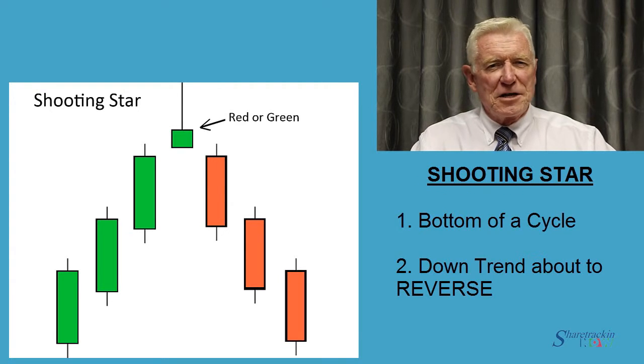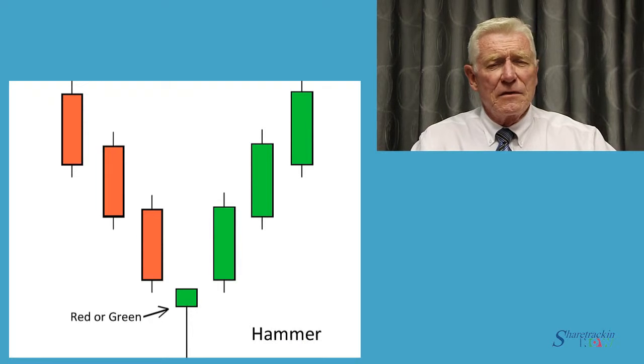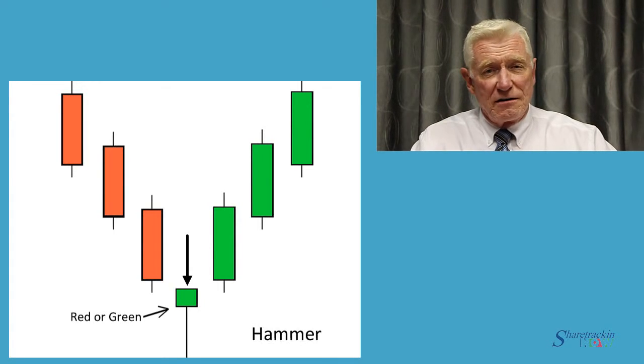The opposite formation is called a hammer. A hammer also has a very small body, but this time it's located at the top of the trading range, and once again it doesn't matter whether it's green or red, but the shadow should be at least twice as long as the body. A hammer normally comes at the bottom of a cycle and signals a new upward trend.